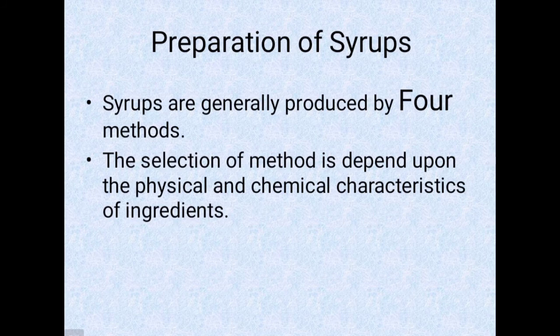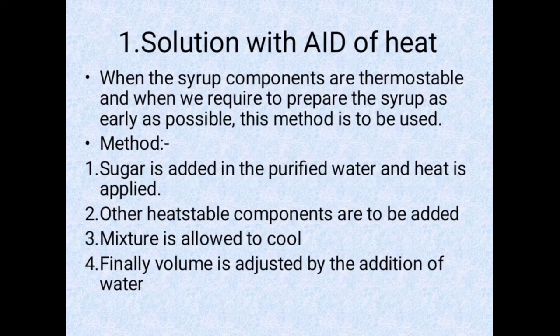So we have four methods to produce the syrup, but selection of method depends upon the physical and chemical characteristics of ingredients. So number one, we have solution with the aid of heat. This method is used for heat stable substances, or when we want to make the syrup in no time. तो इसका मेथड कुछ यूं है कि शुगर को प्योरीफाइड वाटर में ऐड करेंगे और फिर उसको हीट करेंगे, and then the heat stable components are added. After that, the mixture is allowed to cool, and finally the volume is adjusted with the help of water.